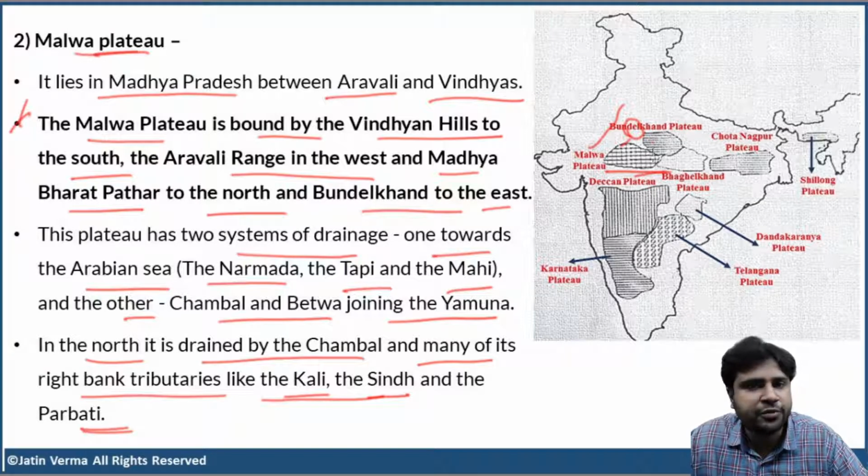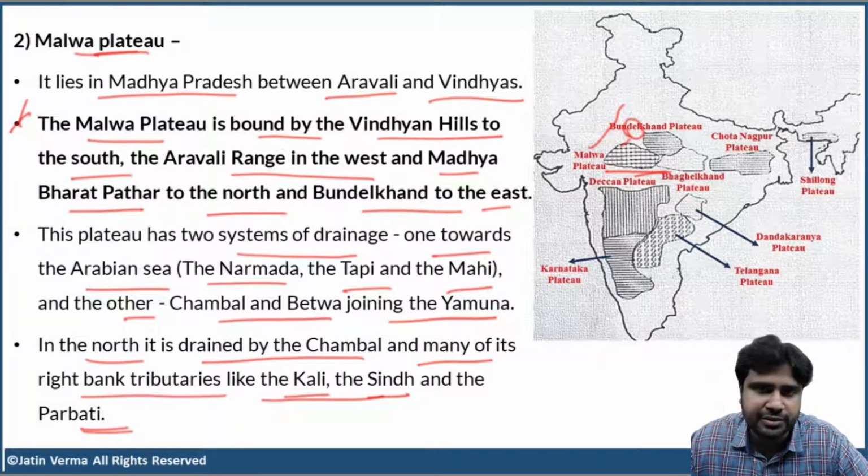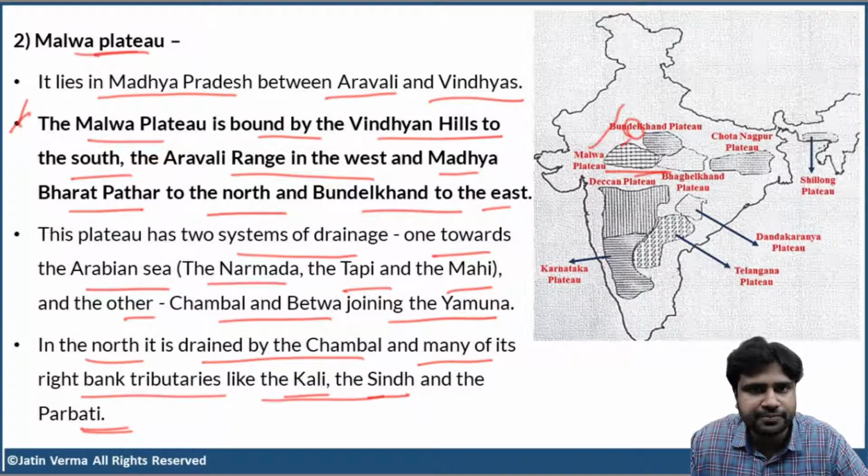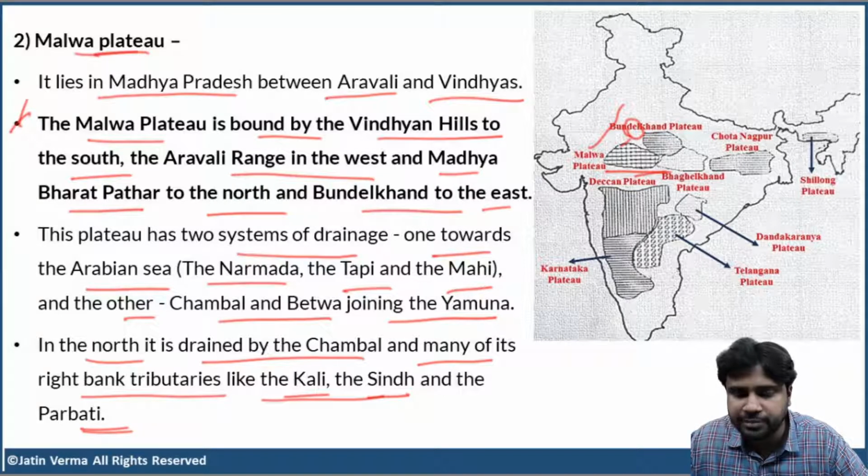Now, there are two different drainage systems flowing through this plateau. One drainage system consists of Narmada, Tapi, and Mahi rivers, which flow towards the Arabian Sea. The other drainage system consists of Chambal and Betwa, which join Yamuna. That means these rivers are flowing towards the north and northeasterly direction. Clear, right? So in the north, this plateau is drained by Chambal and many of its tributaries like Kali, Sindh, and Parvati rivers. All these are tributaries of Chambal. And Chambal is a tributary of Yamuna.